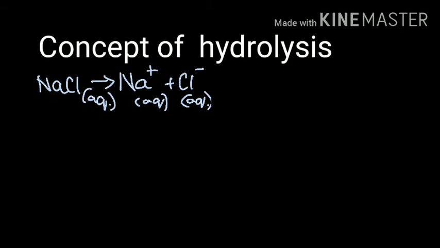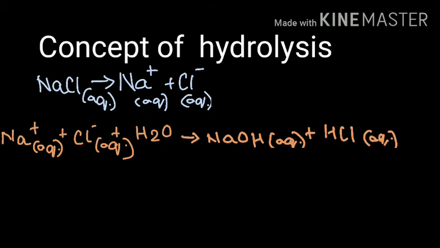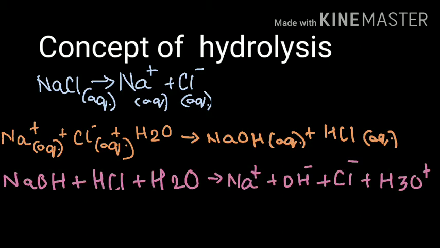The constituent ions, that is Na plus and Cl minus ions produced here, have no tendency to react with water. Even if they react with water, then they are going to form HCl and NaOH, which are strong electrolytes, and of course they are going to undergo dissociation. Now, if we take this NaOH and HCl and again react with water, then one H of HCl is going to move to the water molecule, giving you H3O plus. NaOH is going to split up as Na plus and OH minus, and HCl, the one H which went to water to form the hydronium ion, was left with the Cl minus ion.